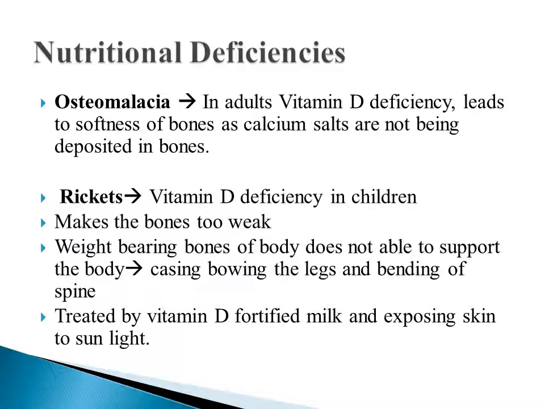Nutritional deficiency. The first condition that develops because of nutritional deficiency is osteomalacia. It is a condition that develops in adults because of vitamin D deficiency that leads to softness of bones, as calcium salts are not being deposited in bones. Second one is rickets. It is vitamin D deficiency in children that makes the bones too weak. The weight-bearing bones of the body are not able to support the body weight, causing bowing of the legs and bending of the spine. It is treated by vitamin D fortified milk and exposing the skin to sunlight.